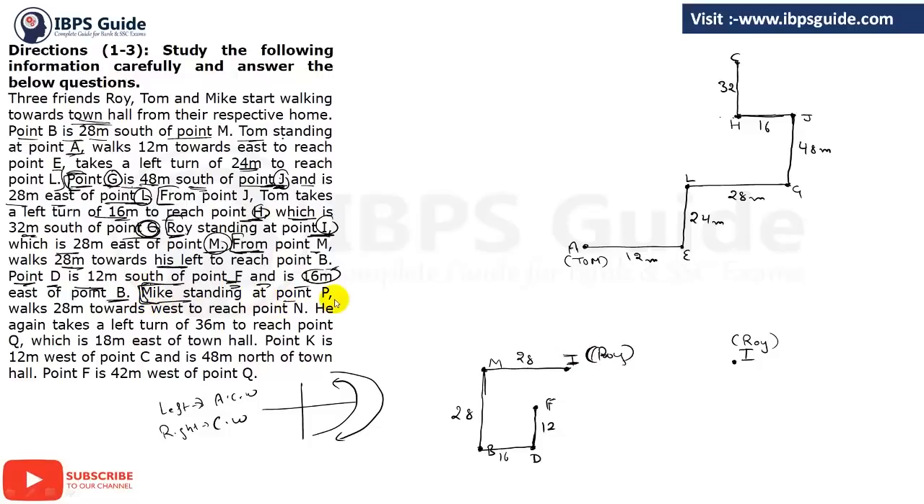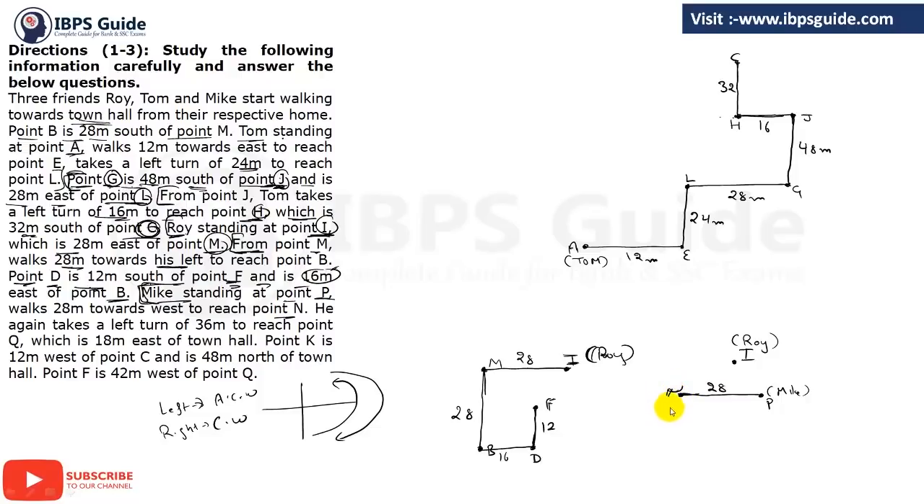Mike, standing at point P, walk 28 meter towards west to reach point N. So we have again the starting point of Mike. So it is starting from point P. So this will be the starting point of Mike, and it moves 28 towards the west. So we have to go 28 towards west. So this is 28 to reach point N. So this is the point N.